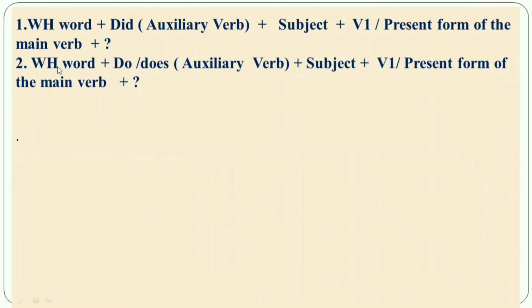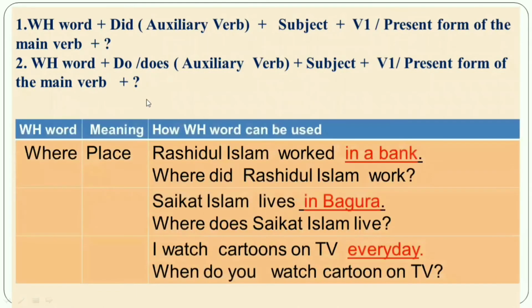Then second structure: WH word, do or does as an auxiliary verb, then subject, then V1, that means the present form of the main verb, or question mark. So, my dear student, here, let's do some practice. Okay, my dear student, Rashidul Islam worked in a bank.